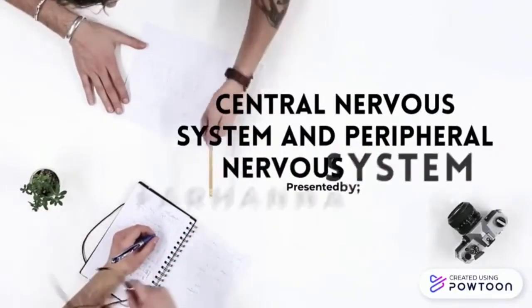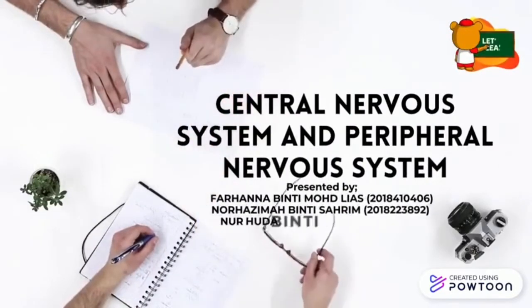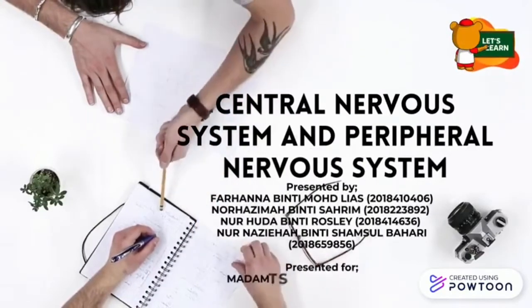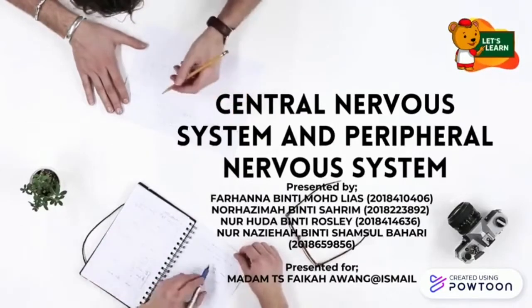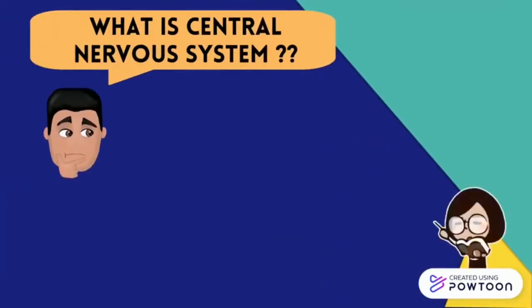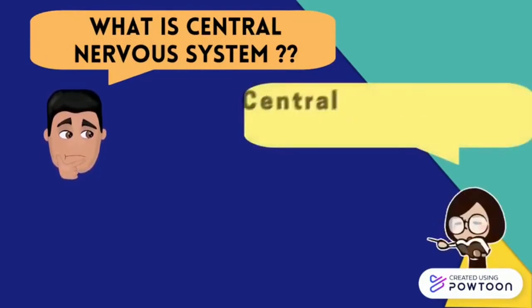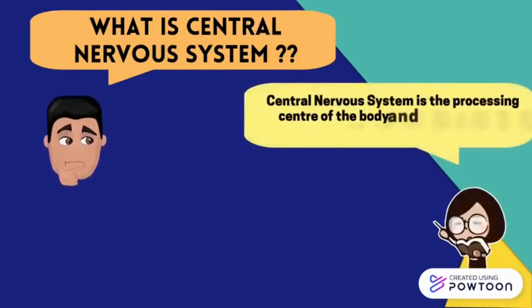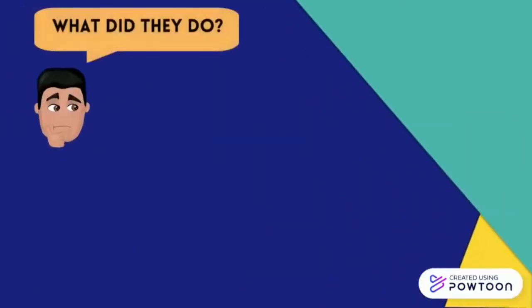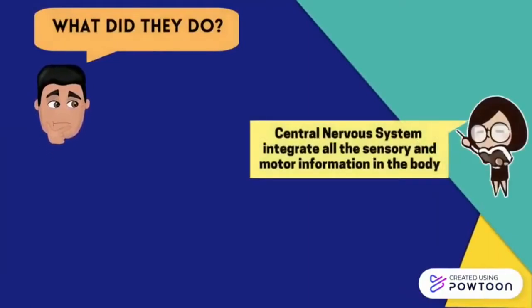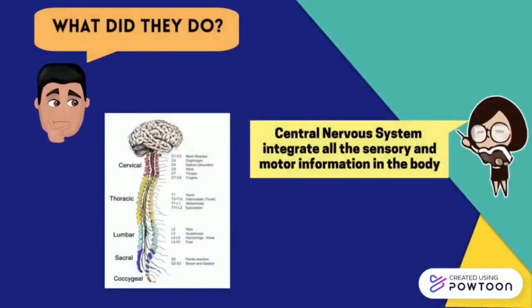We are from AS2015A1 and we will present on central nervous system and peripheral nervous system. What is central nervous system? Central nervous system is the processing center of the body and consists of the brain and spinal cords. What did they do? Central nervous system integrate all the sensory and motor information in the body.